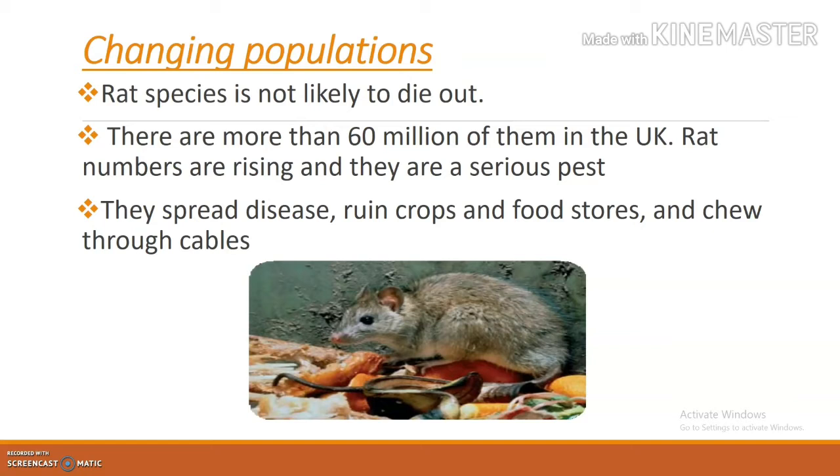Rat species is not likely to die out. In our previous class we discussed extinction. Remember? Extinction means that a particular animal will no longer exist in this world, for example the Yangtze dolphin. Here we are talking about the rat. A rat is not likely to die out easily because its numbers keep increasing. It never decreases its number.